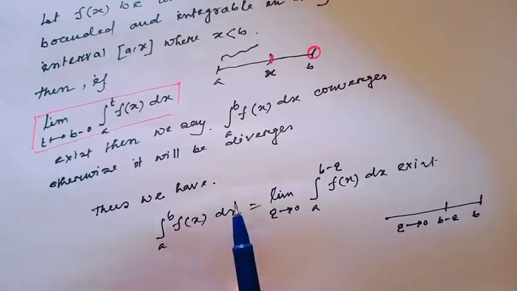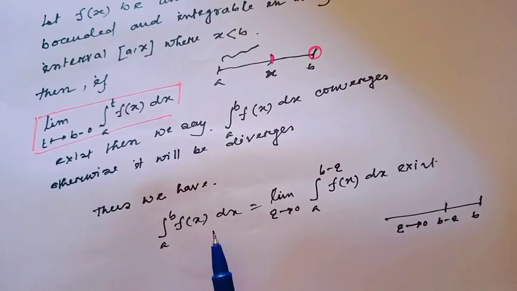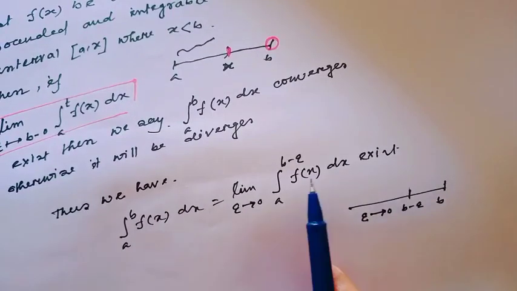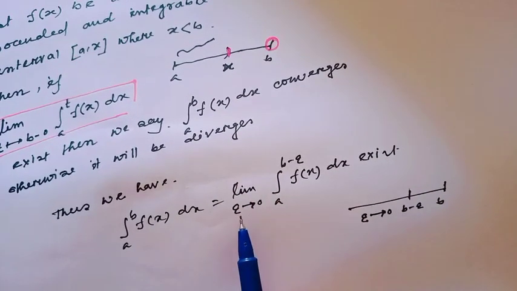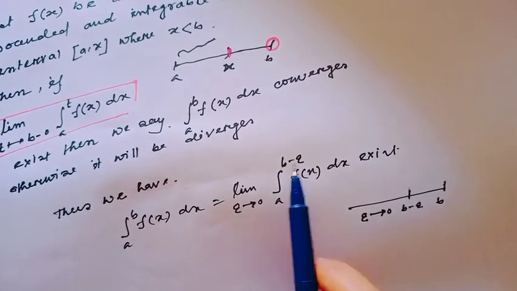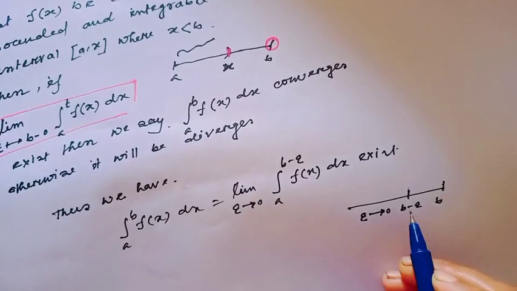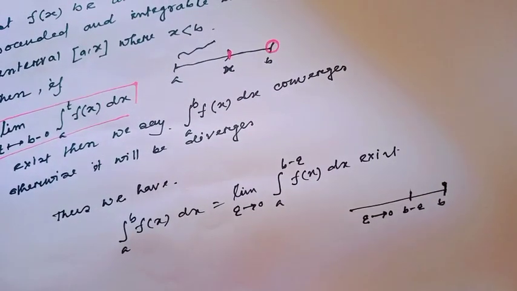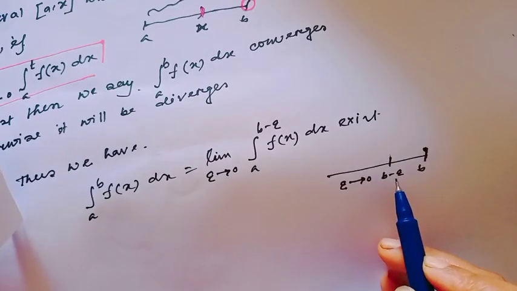Okay? Thus we have the integration a to b f(x) dx. Since here the point b has an infinite discontinuity, we can write it as the limit as epsilon tends to 0 of the integration a to b minus epsilon f(x) dx. That means this is the point b, where there is an infinite discontinuity, and this point is b minus epsilon.